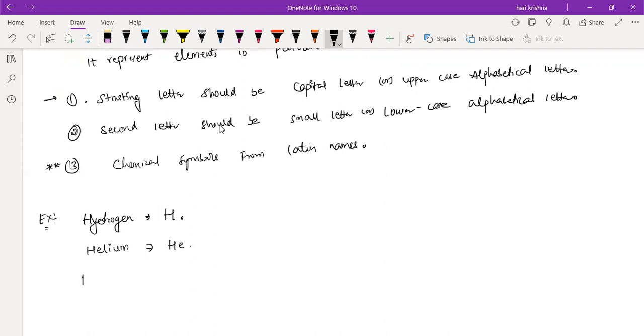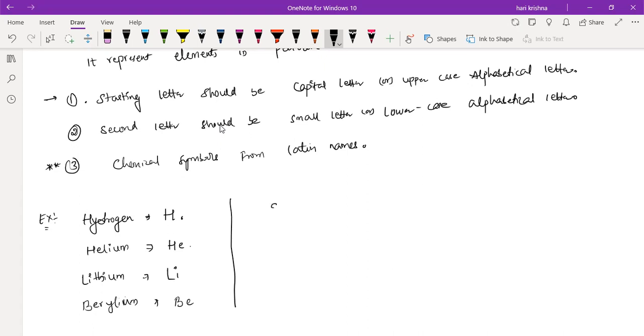If you take lithium, Li. The first one is a capital L and small i. Next one, beryllium. Be, capital B and small e. Next boron, capital B. Then carbon, nitrogen, oxygen. Do you understand these parts, how to write them?